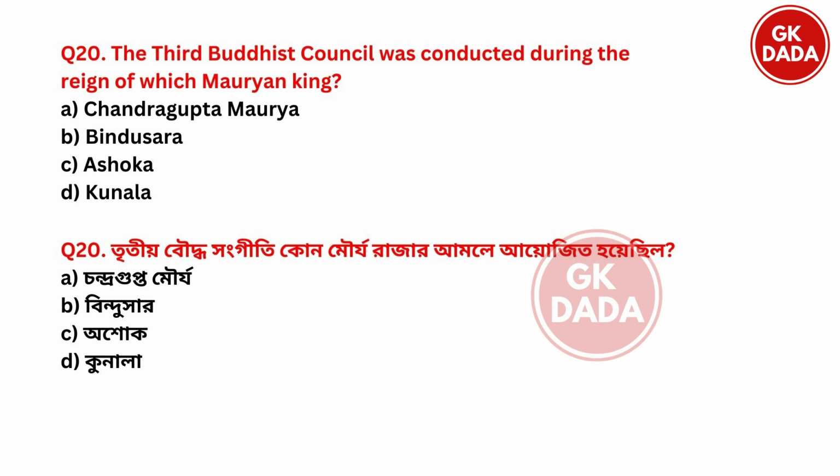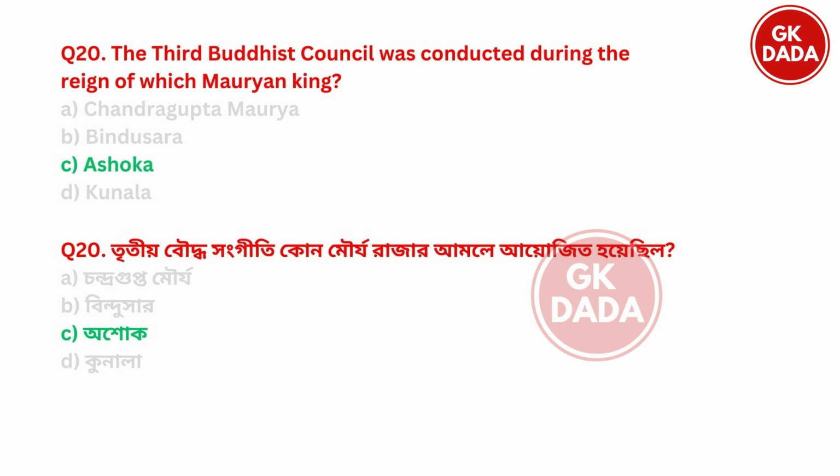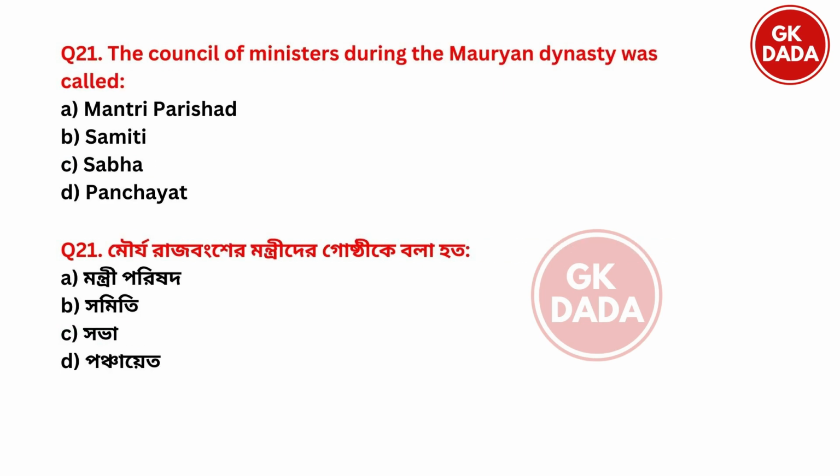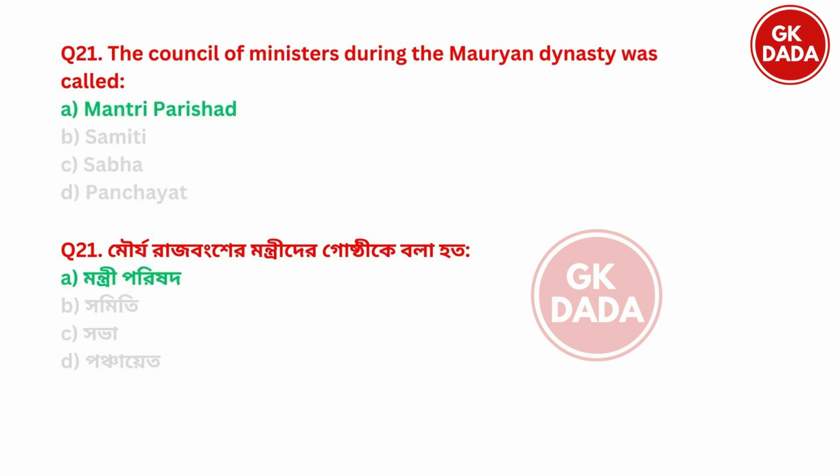So the right answer is option C Ashok. Next. The council of ministers during the Mauryan dynasty was called option A Mantri Parishad, option B Samiti, option C Sabha, option D Panchayat. So the right answer is option A Mantri Parishad. The council of ministers were called Mantri Parishad.